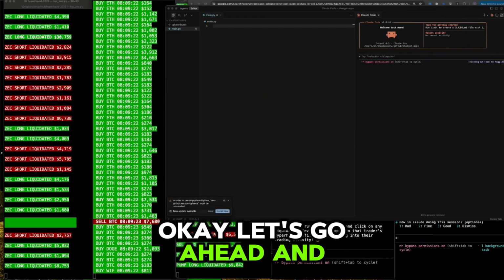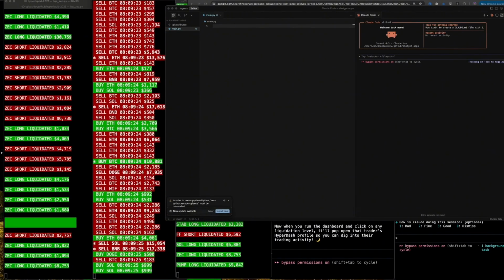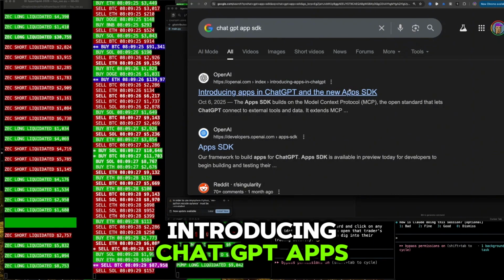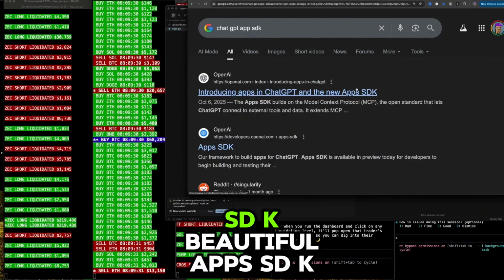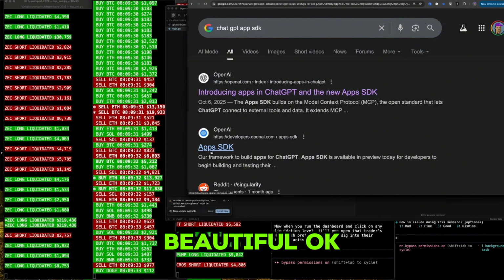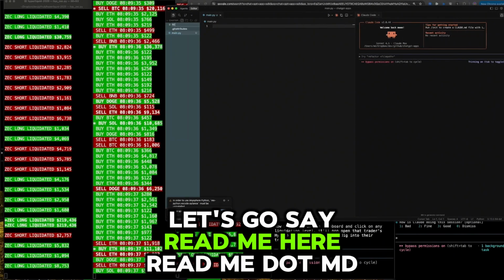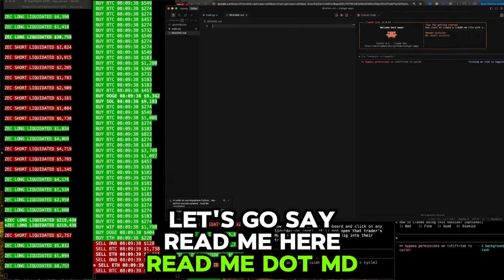Okay, let's go ahead and let's get this going. Let's go say ChatGPT, introducing ChatGPT apps SDK. Beautiful, apps SDK. Beautiful. Okay. Let's get both of these things in here in the README. Let's go say README here. README.md. Okay.